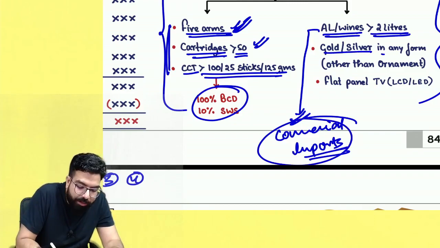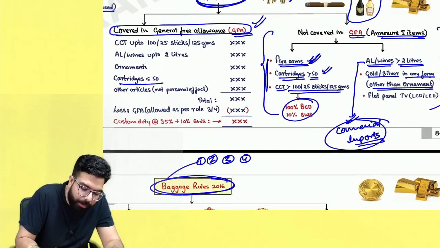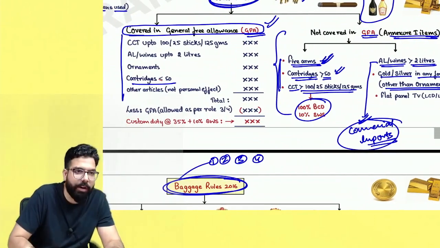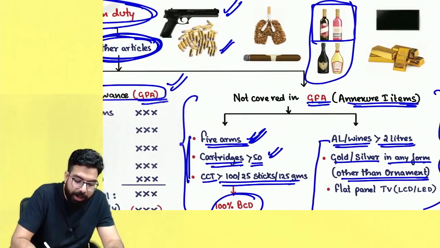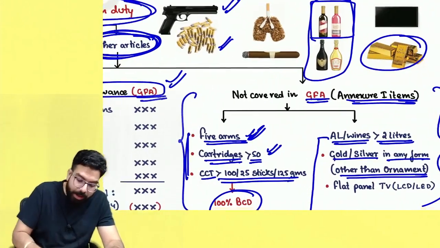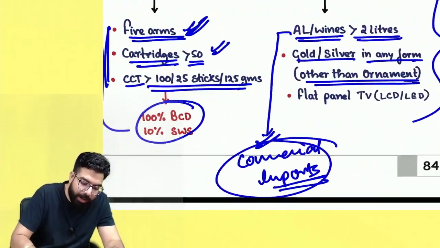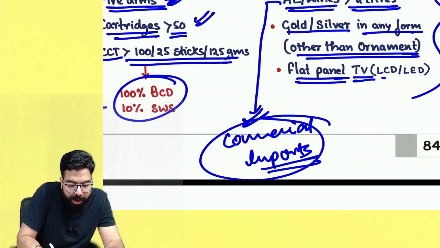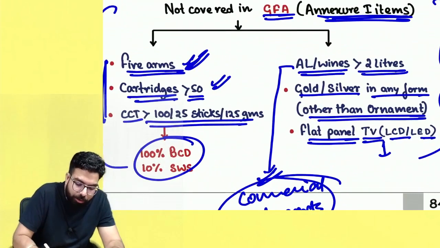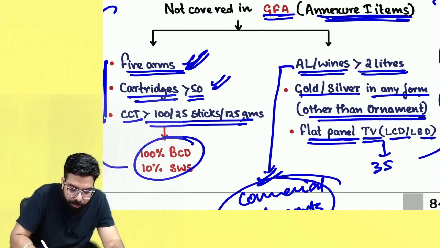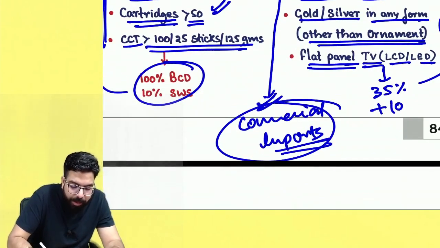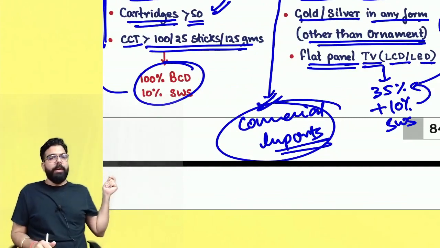The next one is gold and silver in any form other than ornaments. If you are bringing ornaments, you can clear them in your general free allowance, but might be you are bringing bricks, coins, etc. Then in that scenario, that's an Annexure 1 item. And flat panel TV, LCD, LED, all these things are also Annexure 1 items. Remember, for that also you have to pay 35% plus 10% social welfare surcharge on the duty. Done.